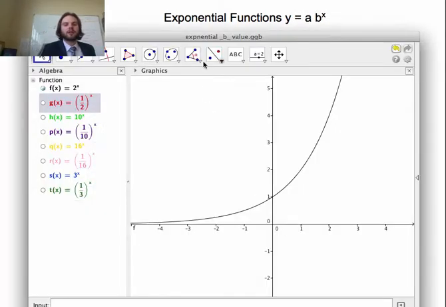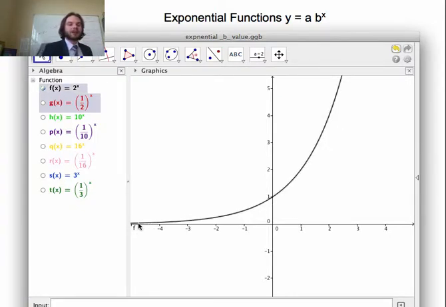Okay, so let's take a look here. This here is an exponential function. We're going to try and discover what this value b does in the exponential function. Okay? So here, we first are going to have 2 to the power of x. Well, that means, if I look at it, 2 to the power of 1 is 2, 2 to the power of 2 is 4, then 2 to the power of 5 is going to be 32, right? Now, if I have a negative, when x is negative, like right here, 2 to the power of negative 4 is the same thing as 1 over 2 to the 4, which is 1 over 16. So it's quite a bit lower than 1.